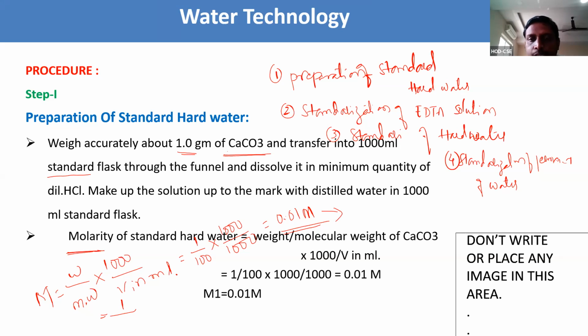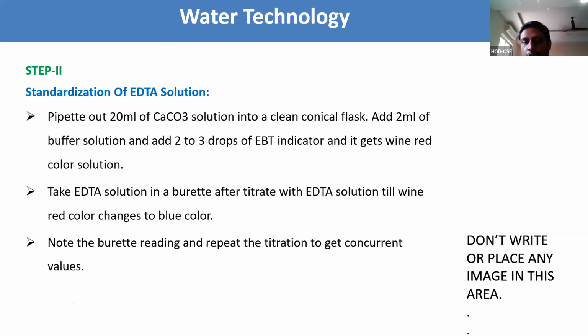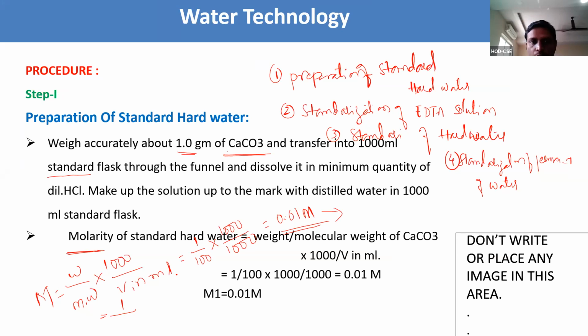Now, the second step is standardization of EDTA solution. What do we need to do in step 2? Whatever we got in step 1, we have prepared the standard hard water, and its molarity is 0.01 molar.